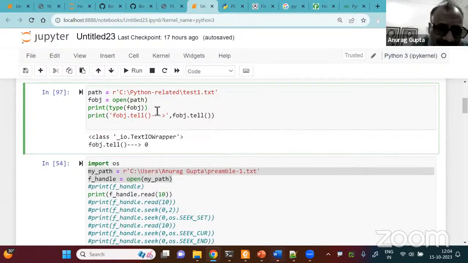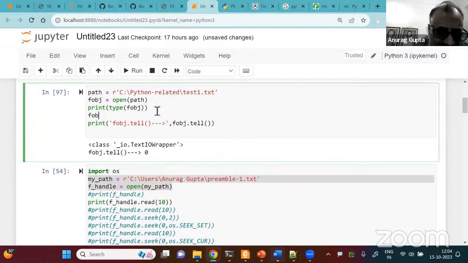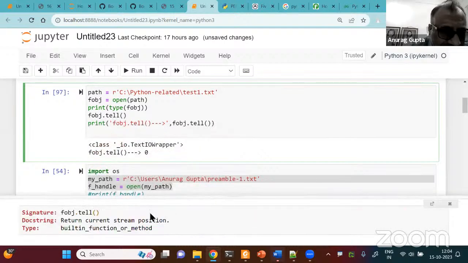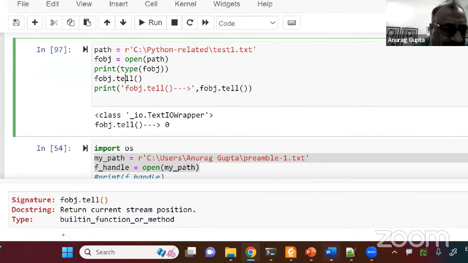But if I did something like obj dot tell, and I put my cursor here, and press Shift Tab, Tab, Tab, Tab, it is saying, you can see the signature of f object dot tell. It returns the current stream position.